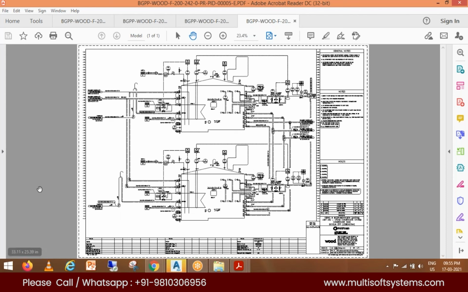It is mandatory to have a title block at the right-hand side corner of your drawing. And it is compulsory to put your equipment labels downside, and that is why you are seeing this kind of structure for a PNID.